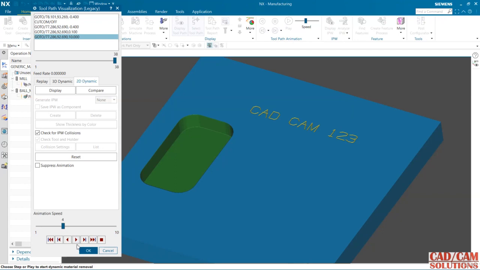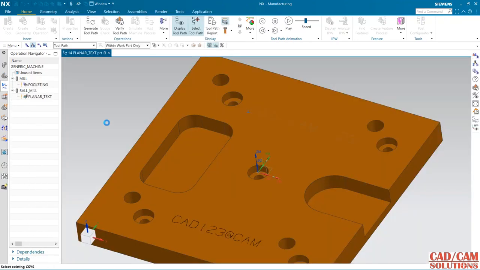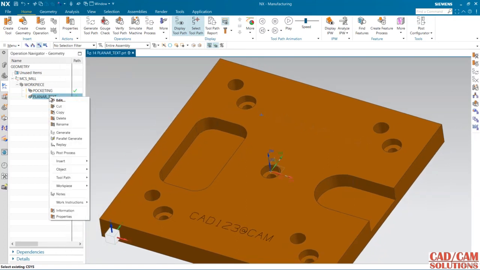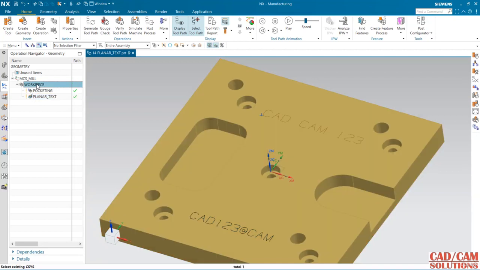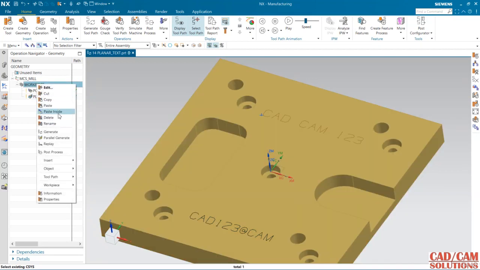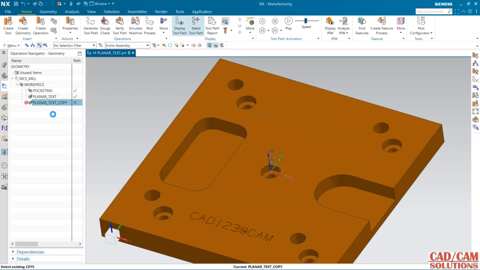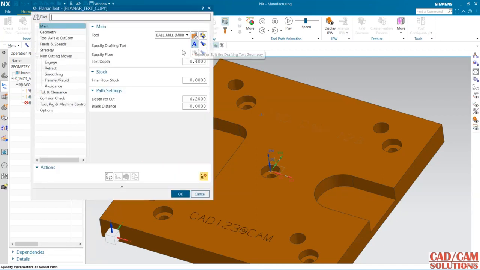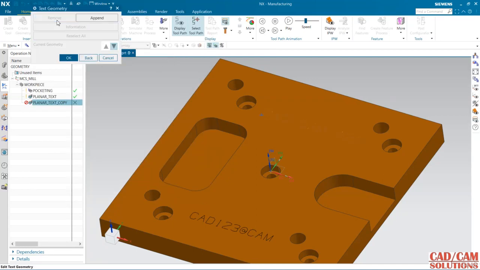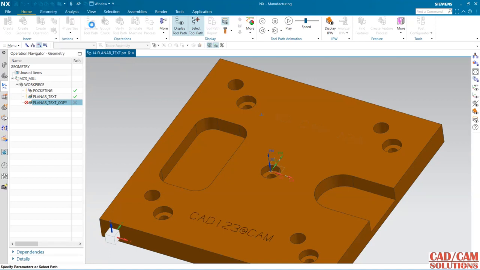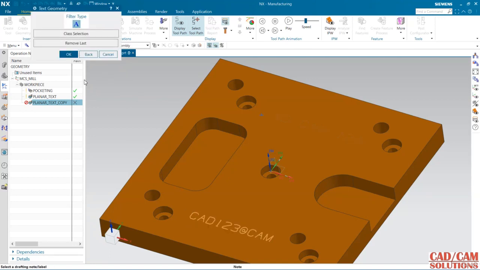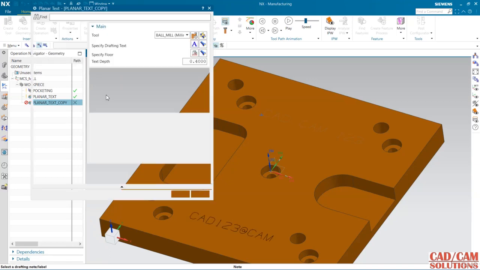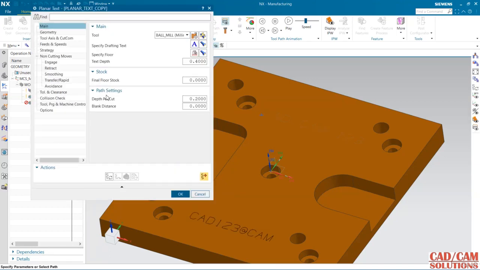Okay, I can use this operation for this text also. So how to reuse this operation? Right click over it and copy it, and I want to paste it in this workpiece. So paste inside, double click over it, and I want to change this text. So remove and append. This is the text now. Okay, rest options are the same. I don't want to make any changes, so just generate it.